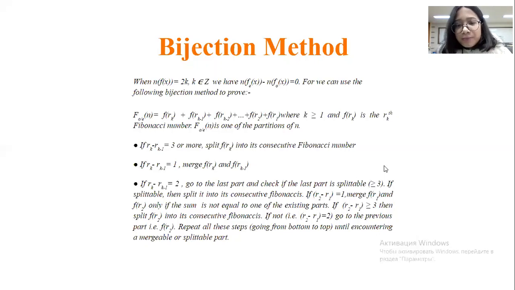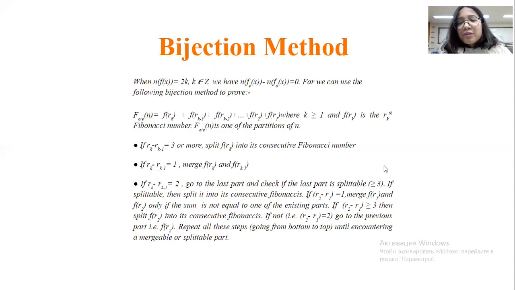If it's not splittable, then we check the Fibonacci index difference between the last part and the second last part. If the difference equals 1, then we merge the last part and the second last part, only if the sum is not equal to one of the existing parts.